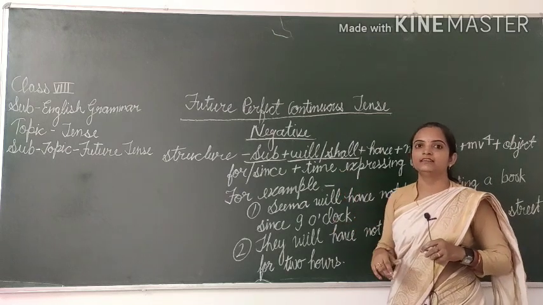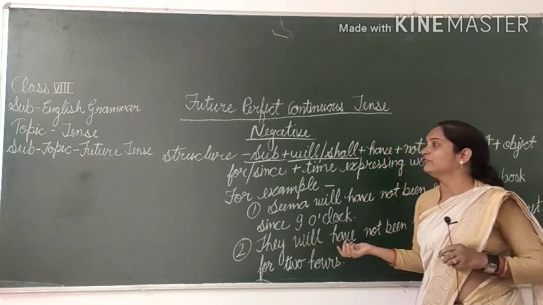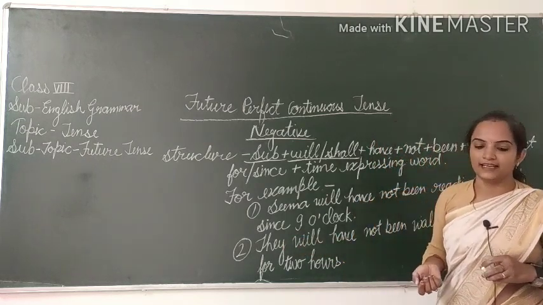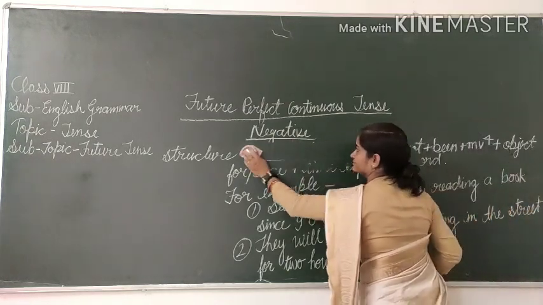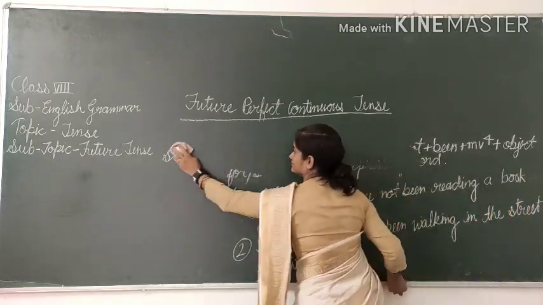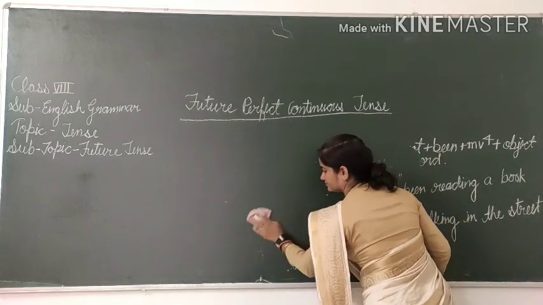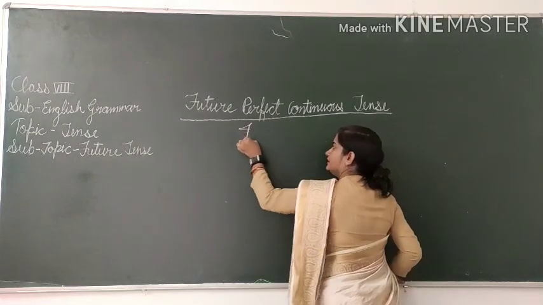Now we will learn the structure of interrogative of future perfect continuous tense. Interrogative.